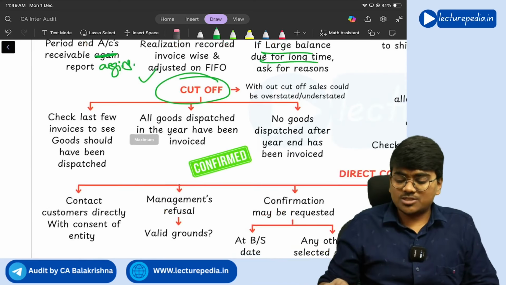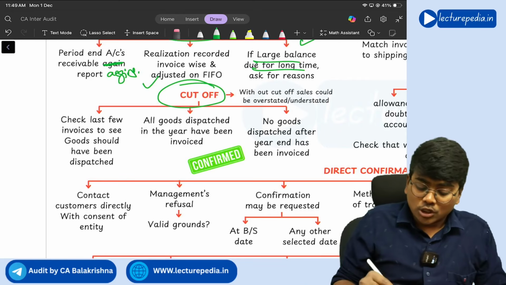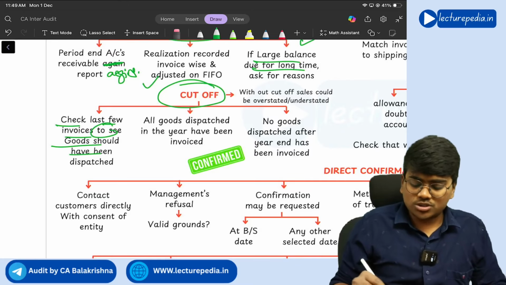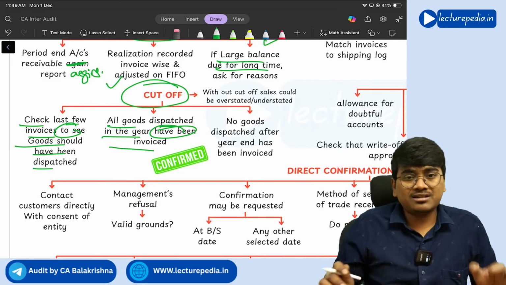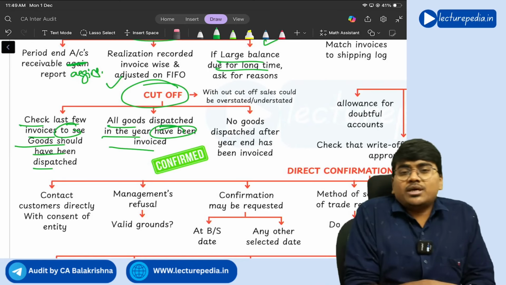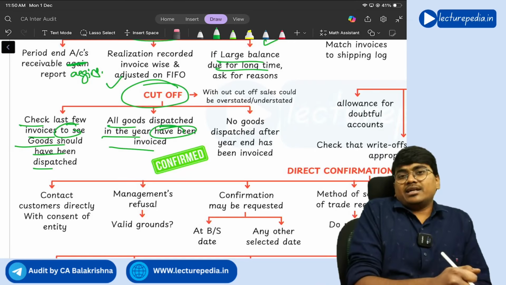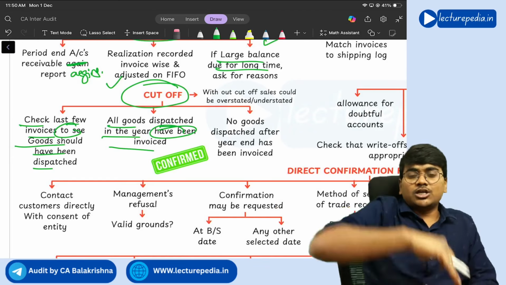So, cutoff with respect to trade receivables means cutoff with respect to sales. Check the last few invoices to see that goods should have been dispatched, and all goods dispatched in the year have been invoiced. Only goods dispatched during the current year should be invoiced and included in the current year. You should not invoice next year's goods and include them in the current year.